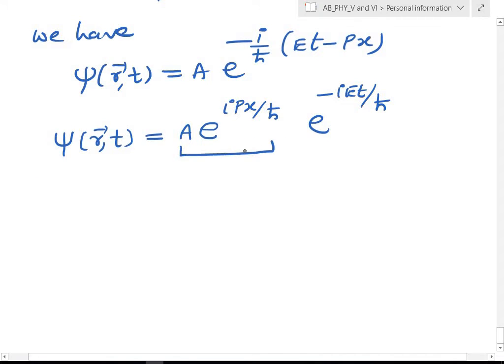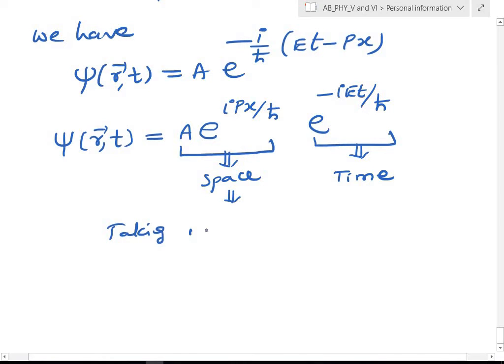So this is the only space dependent part, the x part. This is the only time dependent part. So I'll take this as psi naught, the stationary part, psi naught of x, which is equal to A e^(i p x/ħ).